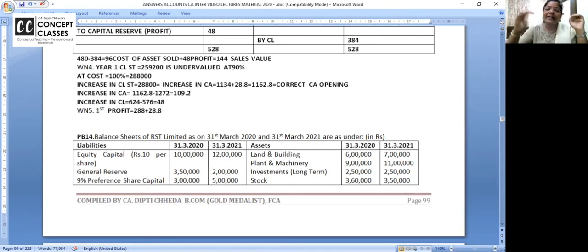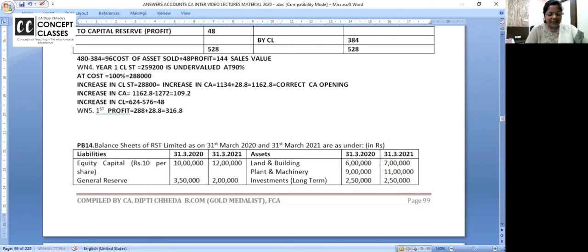Listen. Higher the closing stock, higher the GP, higher the NP. Once again, higher the closing stock, higher the GP, higher the NP. So closing stock you have increased, no? First year 28.8. So closing stock increase karoge to GP will also increase, so net profit will also increase. So your first year's correct profit is 288 plus 28.8. Any confusion? 316.8.